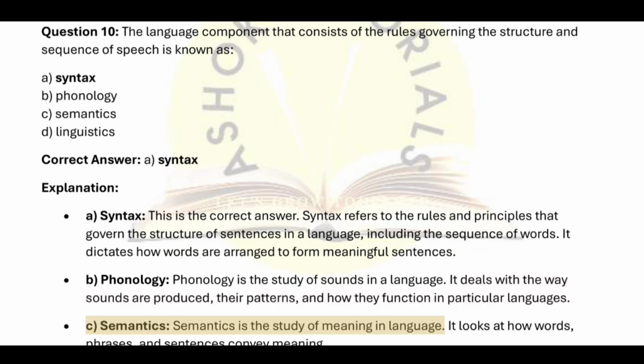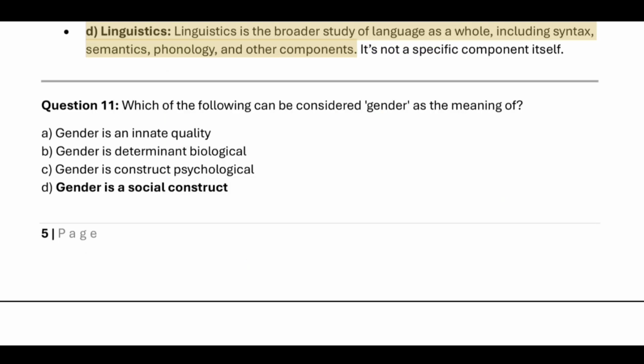C. Semantics. Semantics is the study of meaning in language. It looks at how words, phrases, and sentences convey meaning. D. Linguistics. Linguistics is the broader study of language as a whole, including syntax, semantics, phonology, and other components. It's not a specific component itself.